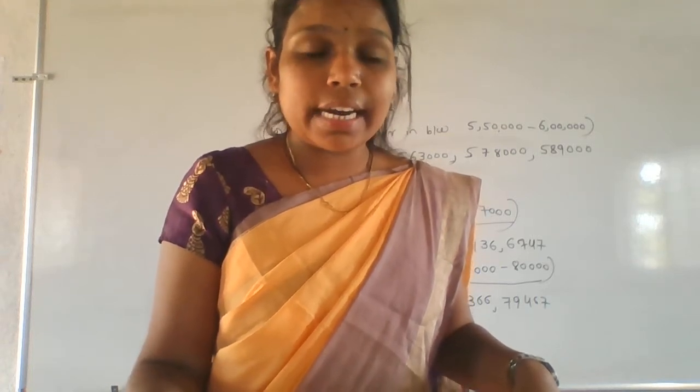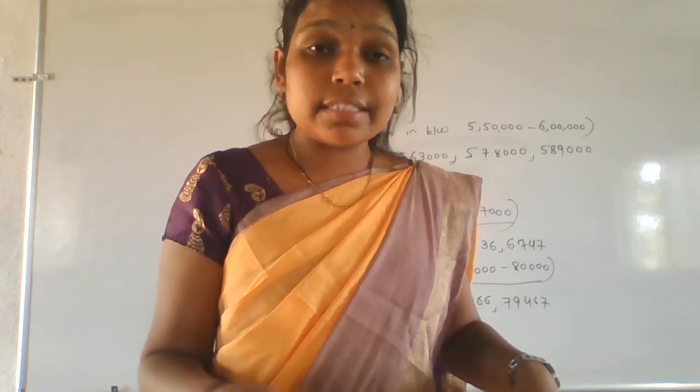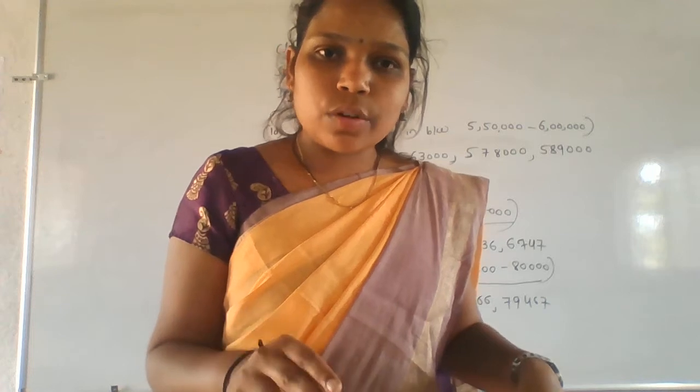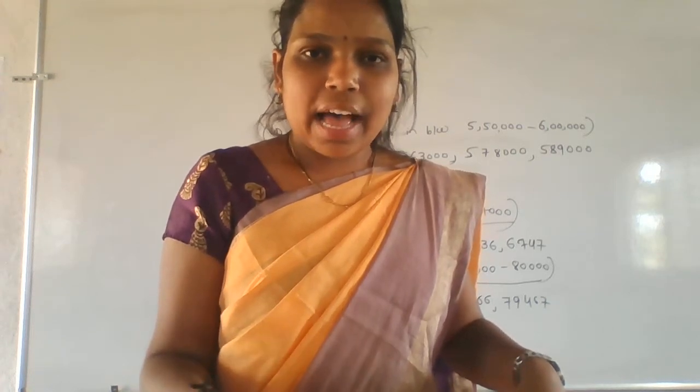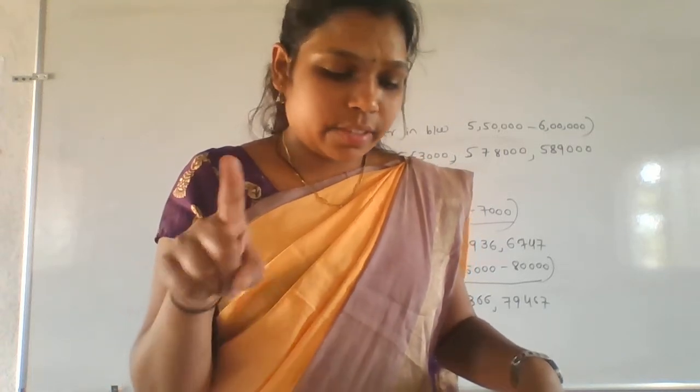Yes, we know that one, right? Every number is a factor of itself. Means 2, the factor is also 2, right? So what are the factors of 2 here? Only 1 and 2. Again 2 is there, right? So every number is a factor of itself. Okay, that is the first point.